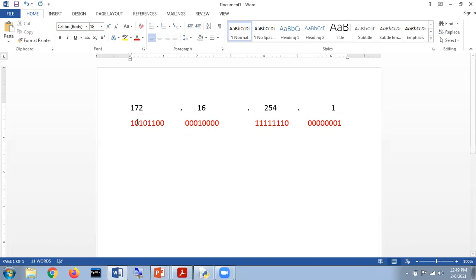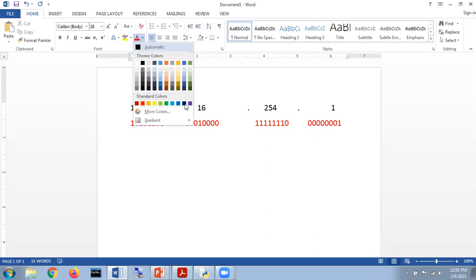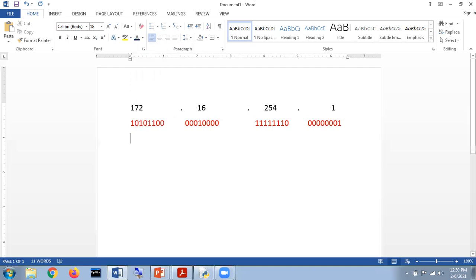It says that these are a combination of 8 numbers. These are a combination of 8 numbers. And my dear respected students, this is to be considered as an 8-bit number. I'm going to mention here that this is to be considered as an 8-bit number. Okay, and next I'm again mentioning 8-bit. Okay, no problem. This again is to be considered as an 8-bit.